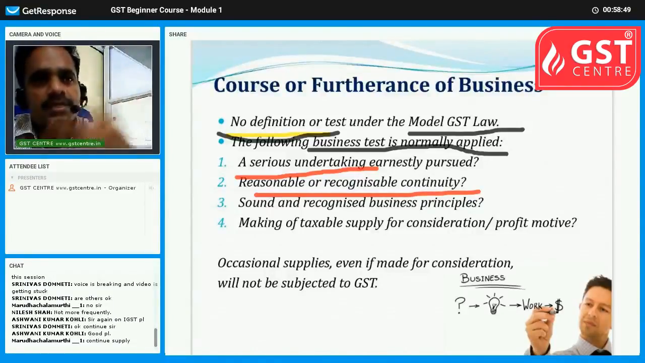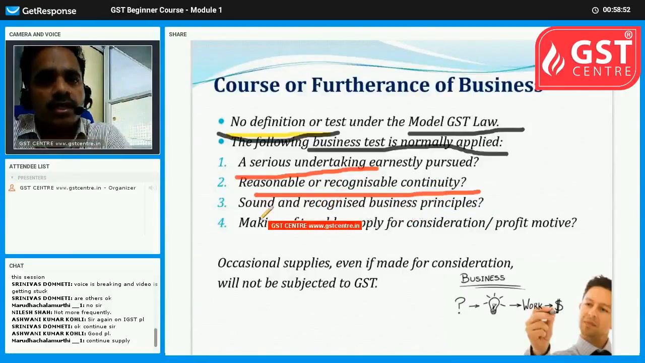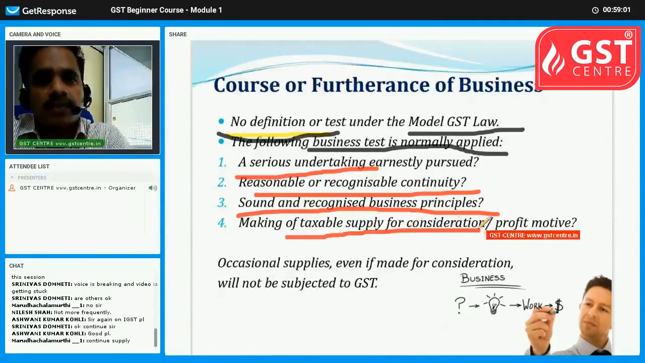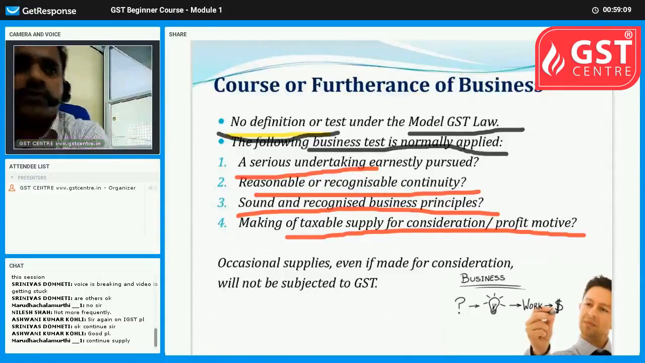Whether there is a series of transactions of similar nature. Then whether sound and recognized business principles are followed. Then making of taxable supply for consideration or profit motive. There should be a taxable supply and there should be a consideration. There should be a profit motive for doing that activity. Then only that will be considered as course or furtherance of business. And occasional supplies, even if made for consideration, will not be subjected to GST. There should be a series of transactions. There should be a continuation.